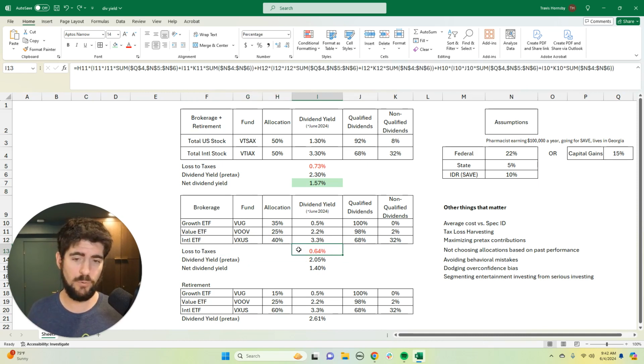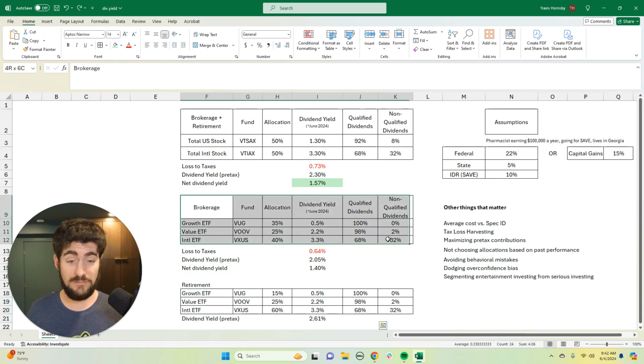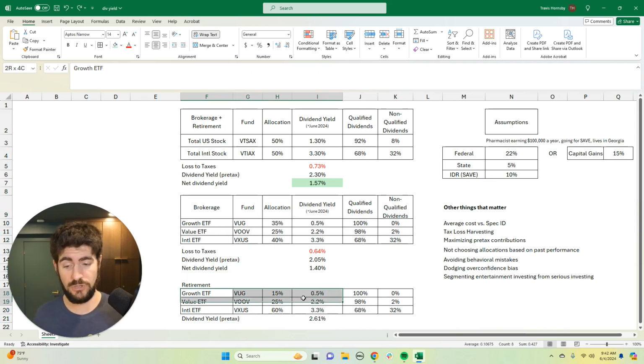Now you might say that's about 0.1% almost. Is that really worth it? Because look, your net dividend yield is lower. Well, again, what happens is if you have the retirement account be the inverse of this, so the retirement account, you're underweighting to growth, overweighting to value, overweighting to international.